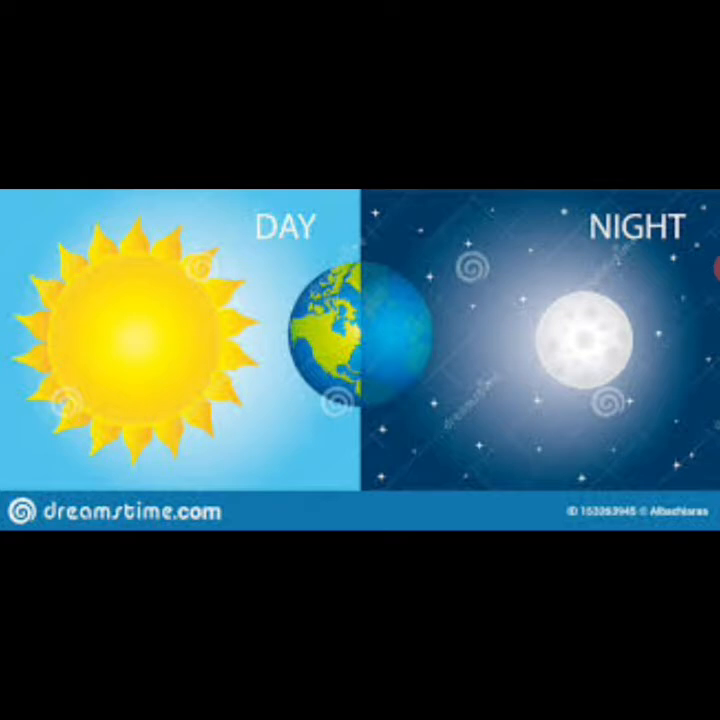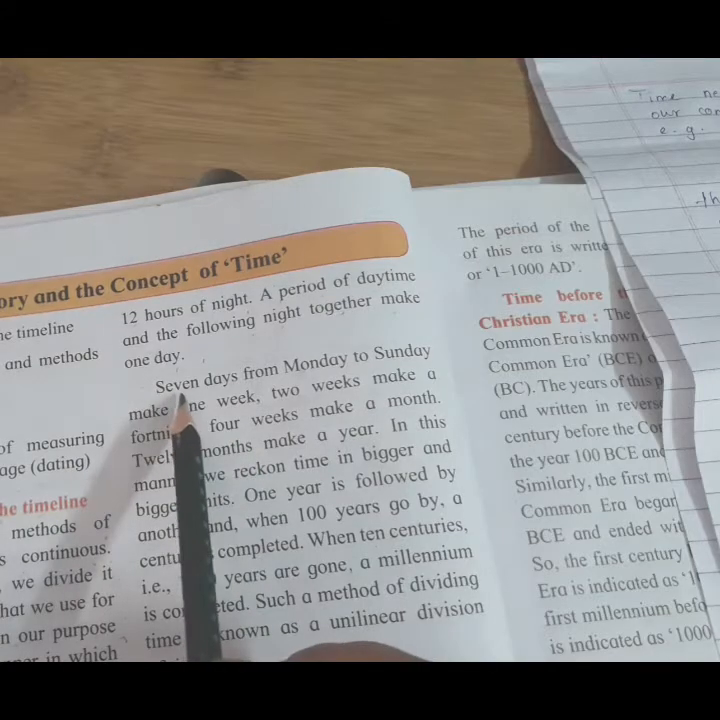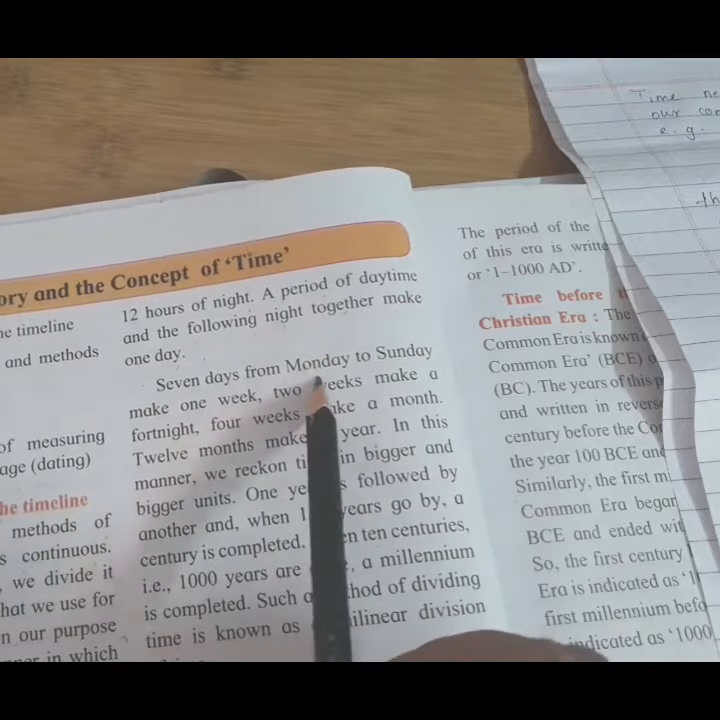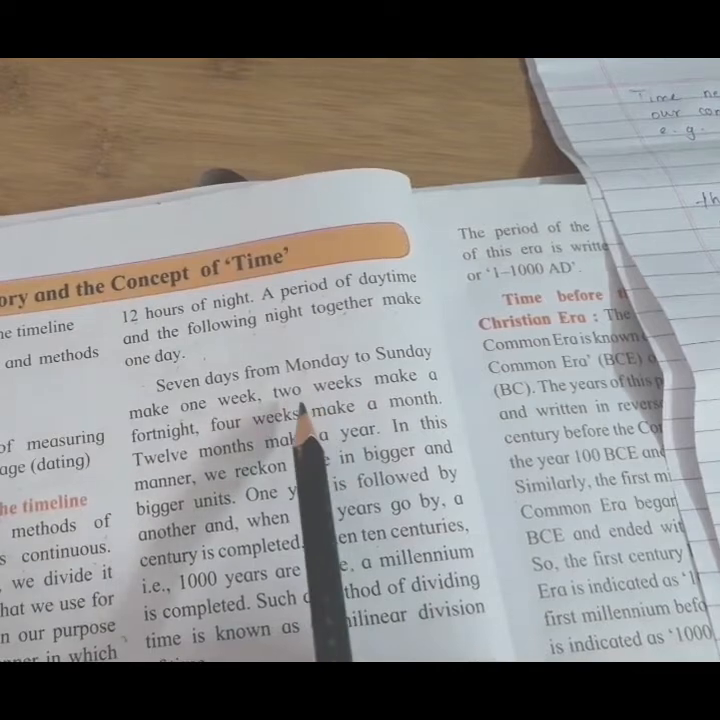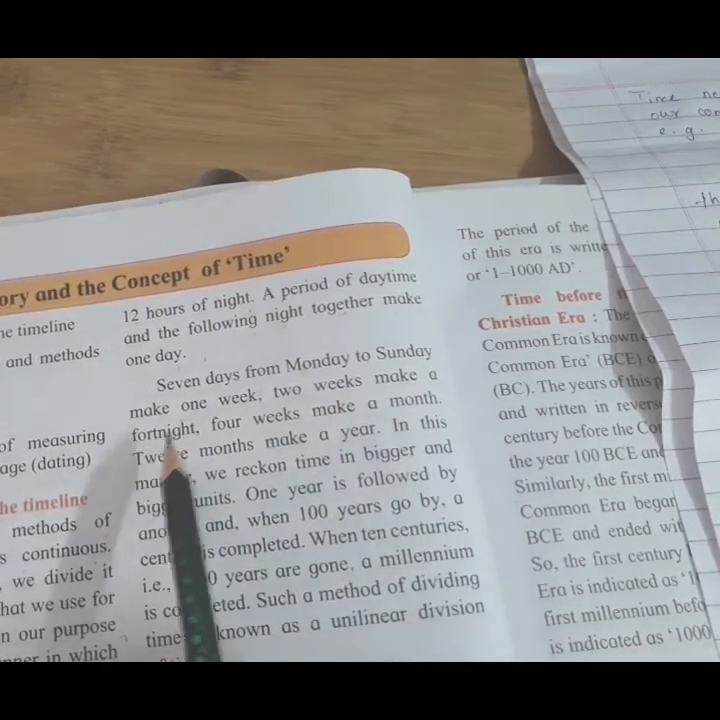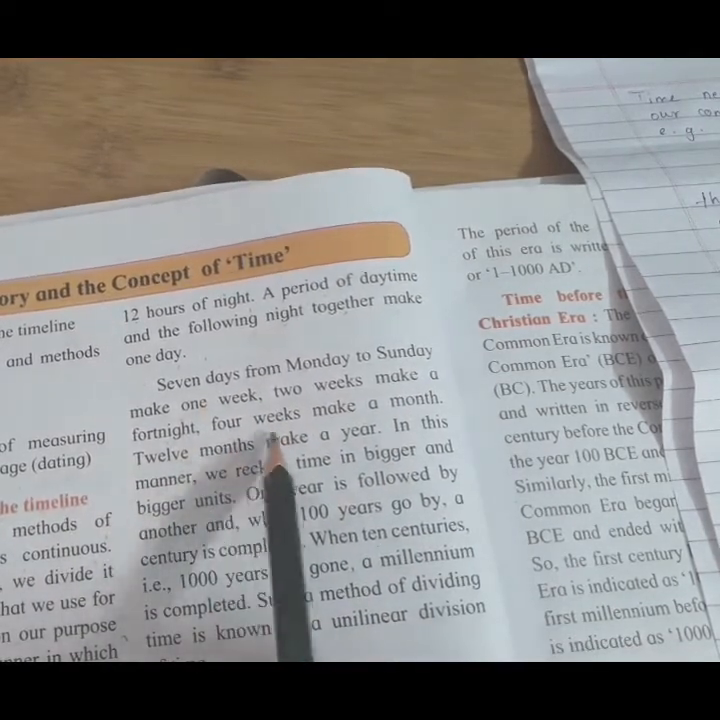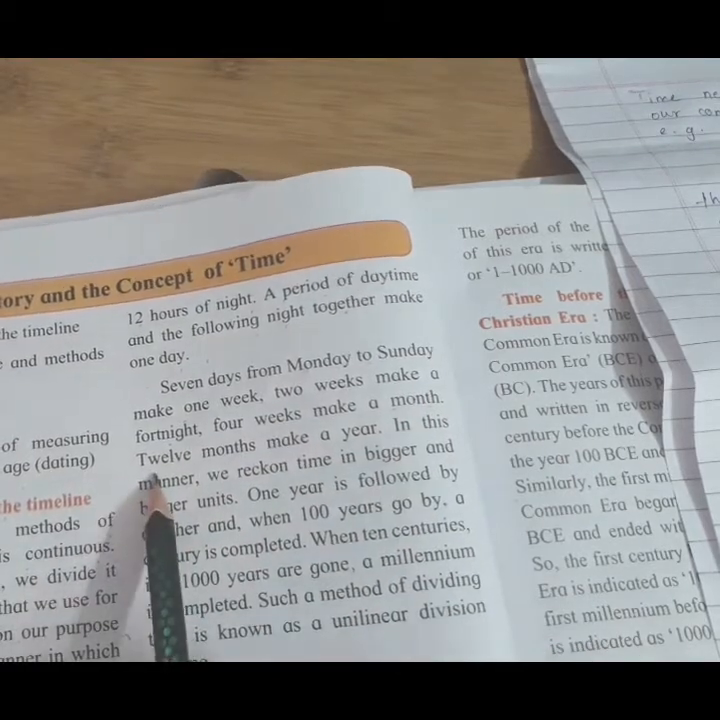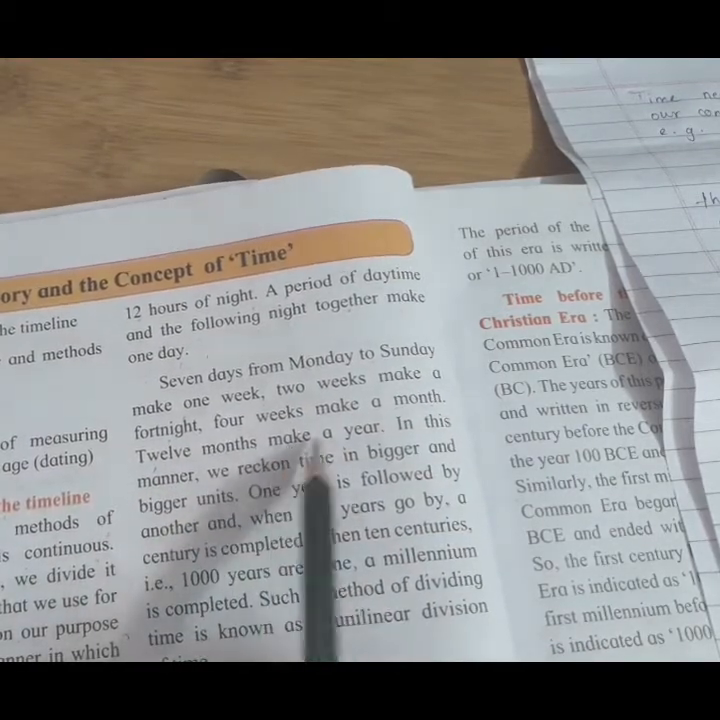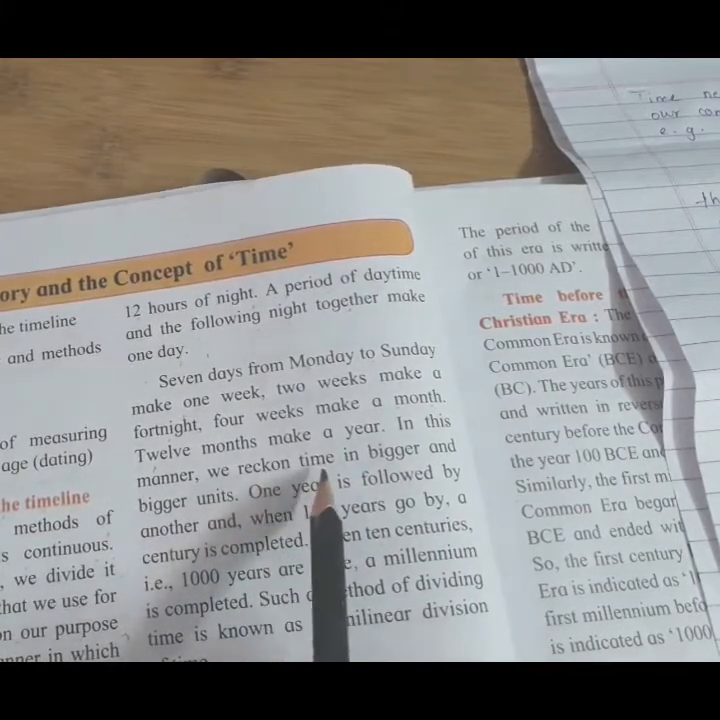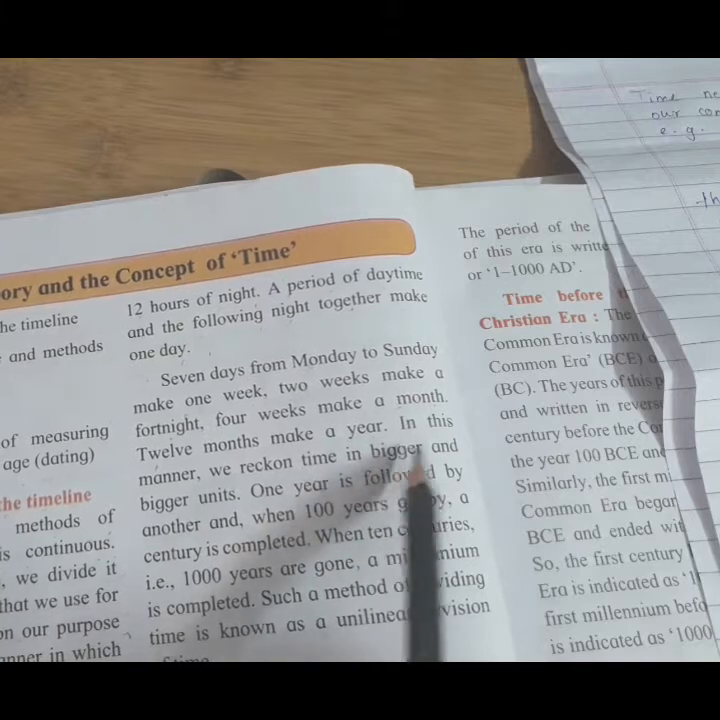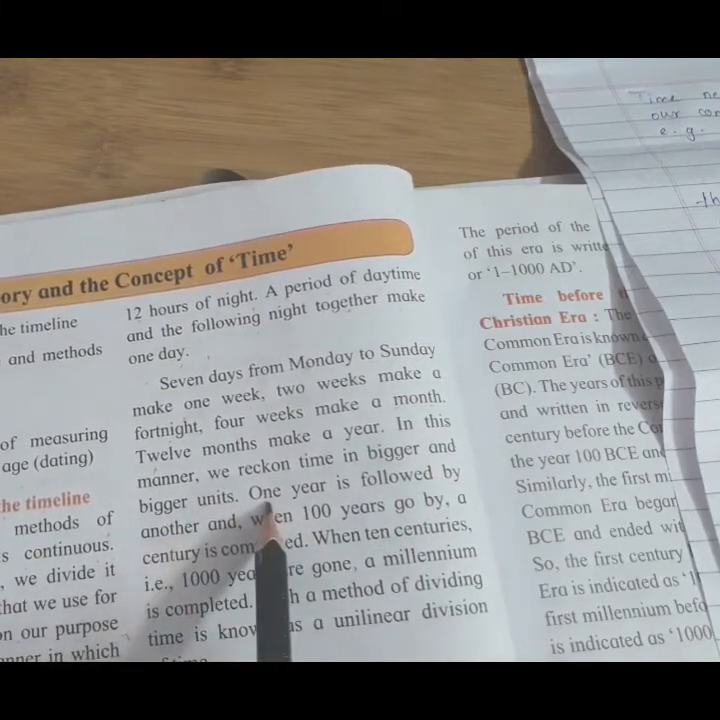Now see the next paragraph. 7 days from Monday to Sunday makes 1 week. 2 weeks make a fortnight. 4 weeks make a month. 12 months make a year. In this manner, we reckon time in bigger and bigger units.